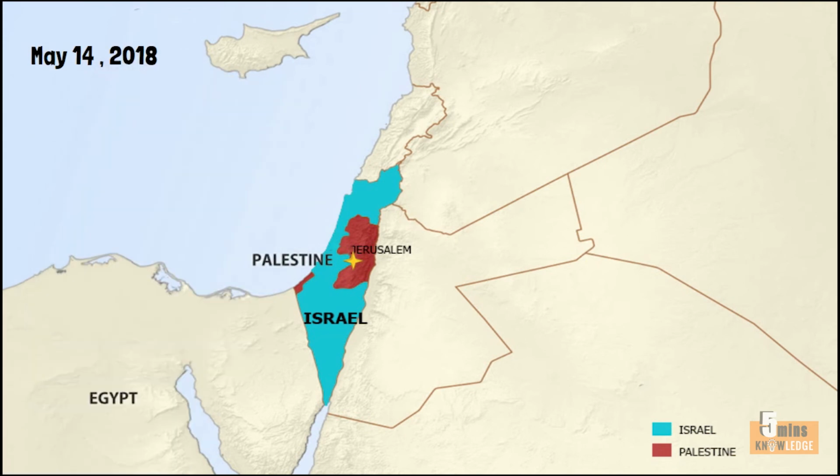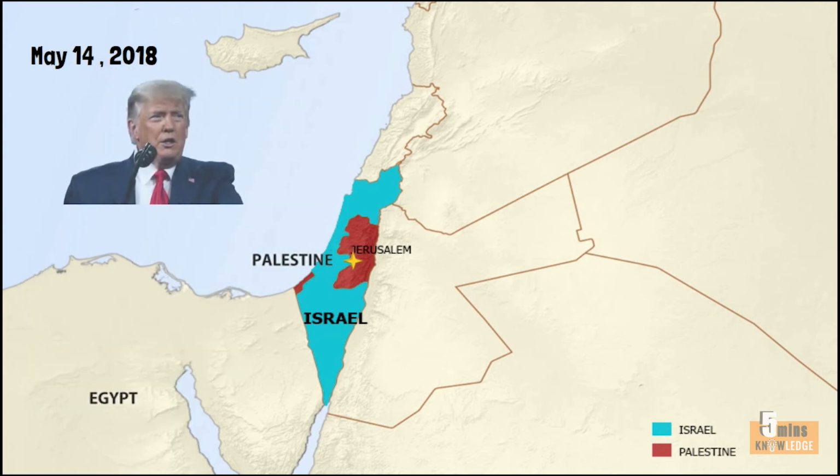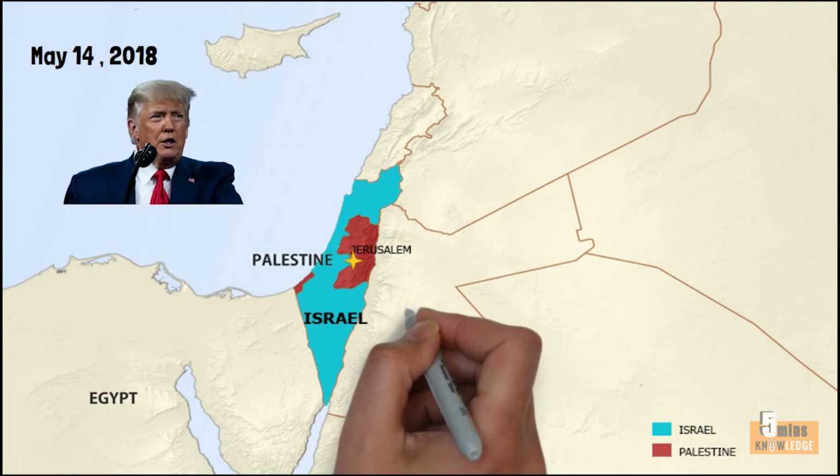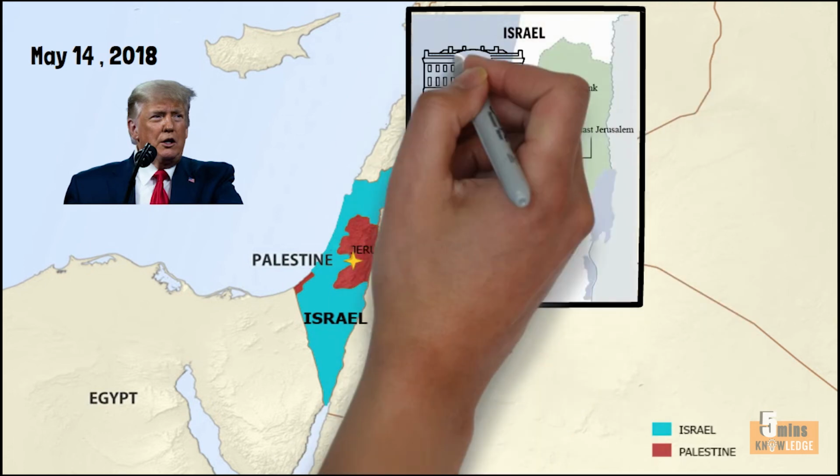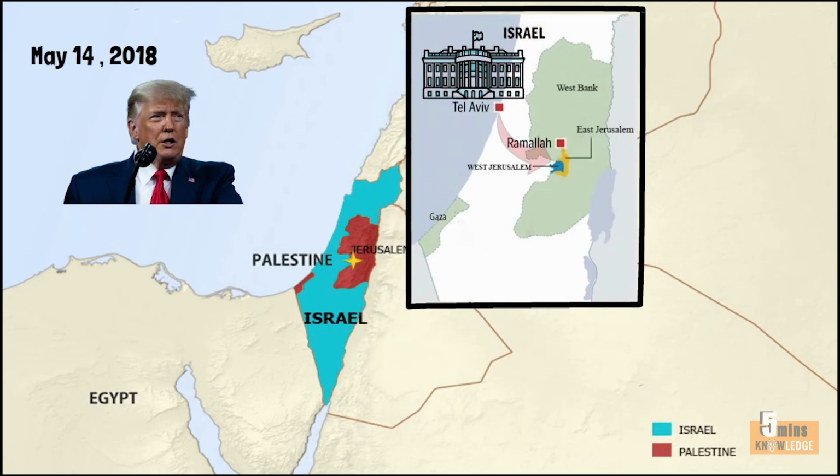In addition, on May 14, 2018, the U.S. government of former President Donald Trump moved the embassy from Tel Aviv to the Holy Land of Jerusalem, implicitly admitting that this is the permanent capital of the Jewish state. This has continued to make the Middle East powder keg explode again.